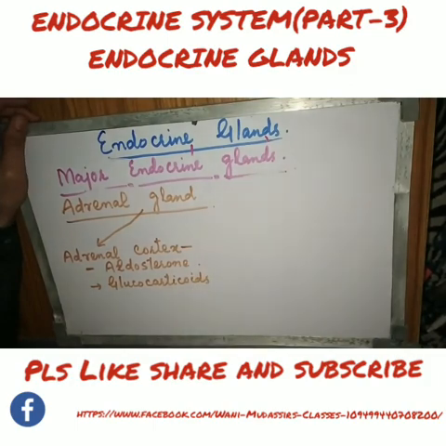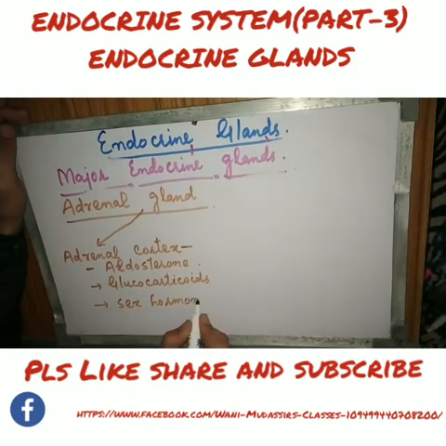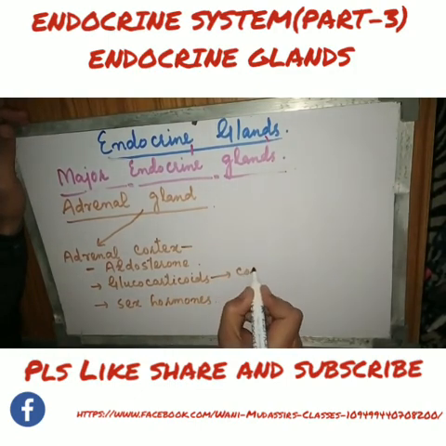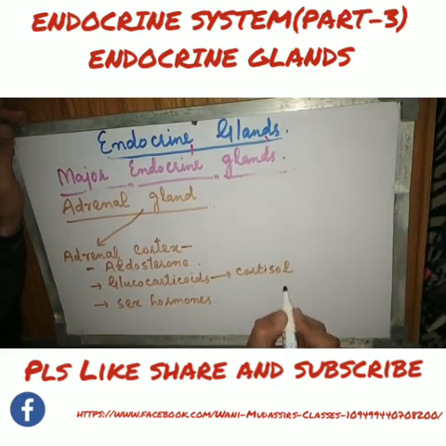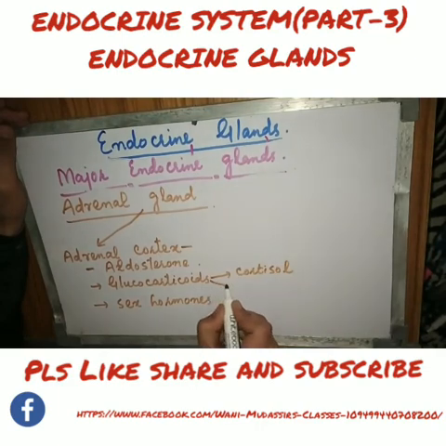Okay, glucocorticoids are cortisol and corticosterone, and then it also secretes some sex hormones. Let me write it here: cortisol and corticosterone.